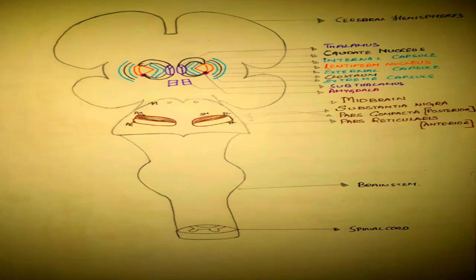Substantia nigra. It is a small motor nucleus which is shown in brown color here in the diagram. It is present within the anterior part of the midbrain, and it consists of two parts. These two parts have different connections and different functions. The names of the two parts of substantia nigra are pars compacta and pars reticulata. Pars compacta comprises the dorsal portion of substantia nigra. It consists of numerous closely packed melanin-filled neurons that give substantia nigra its distinctive dark color.